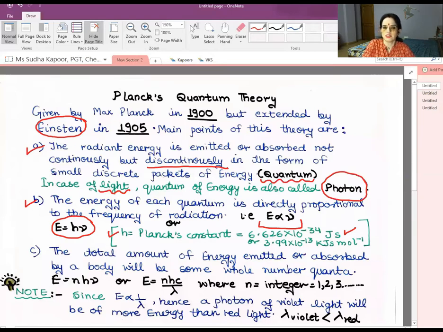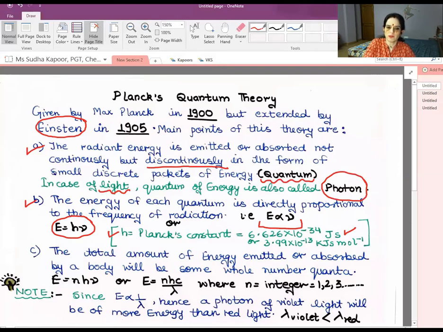Now, let us consider that there is not only a single packet or single bundle of energy, there are a large number of bundles of energy. In that case, how can we calculate the total amount of energy? Simply by applying the unitary method. If one bundle has h nu energy, then n bundles will have energy equal to n h nu.